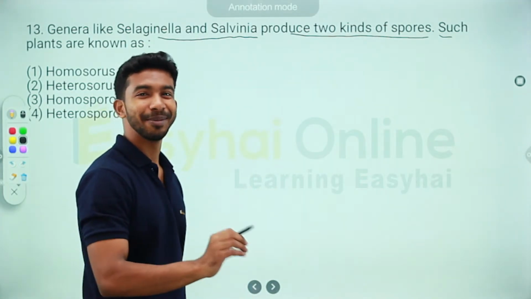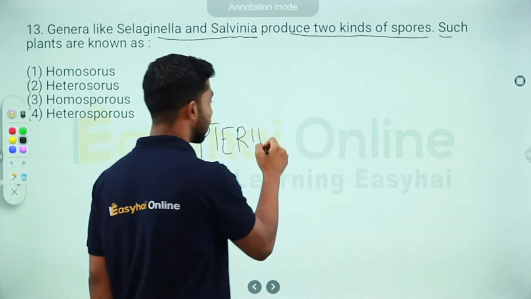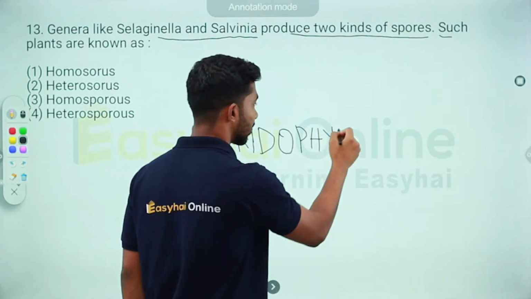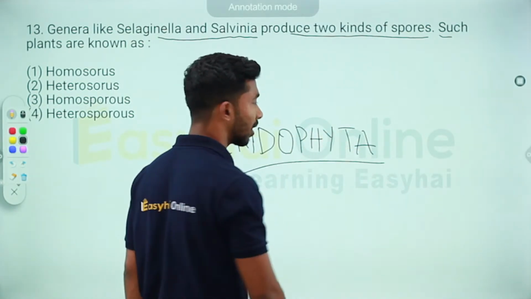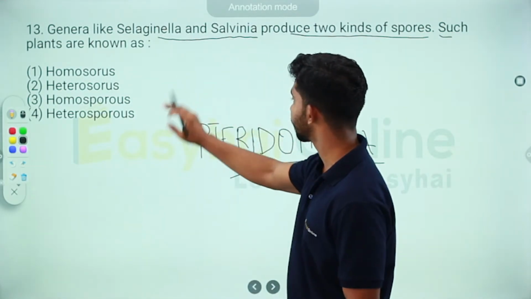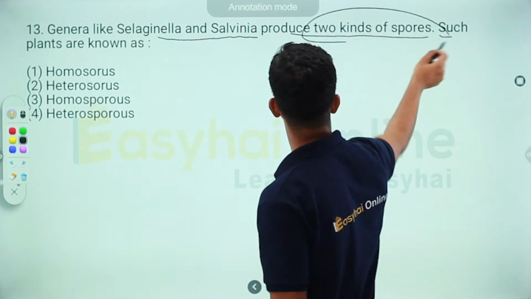Excuse my handwriting a bit. Pteridophyta. Okay, they come under kingdom Plantae, and under that they come under Pteridophyta. Now, they're asking two different kinds of spores.